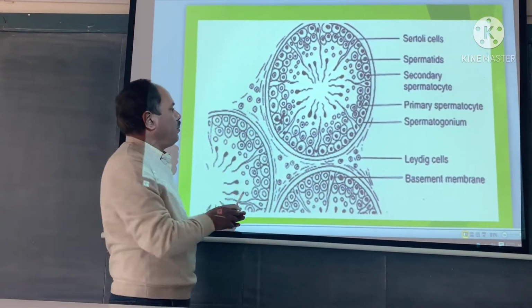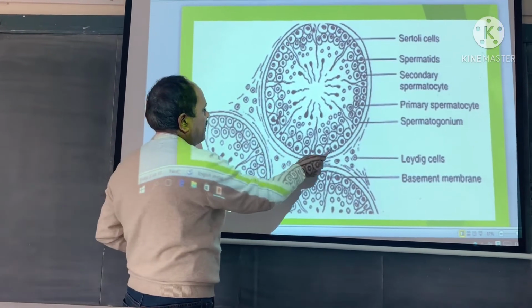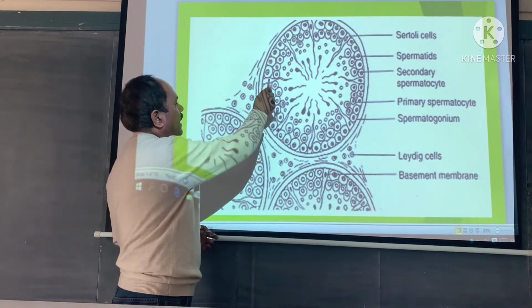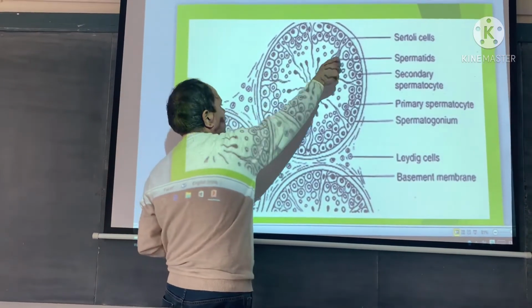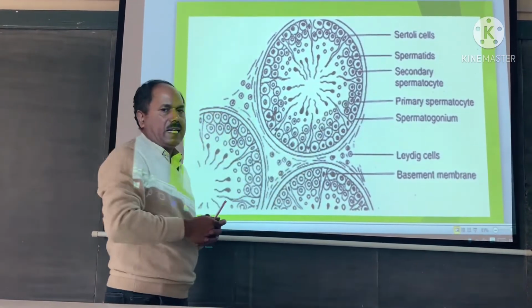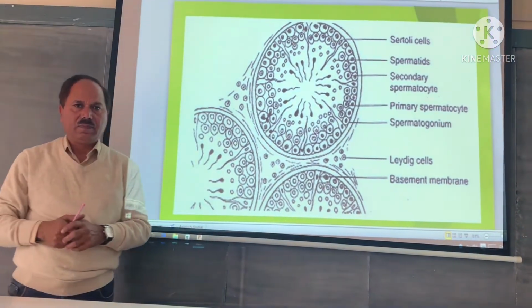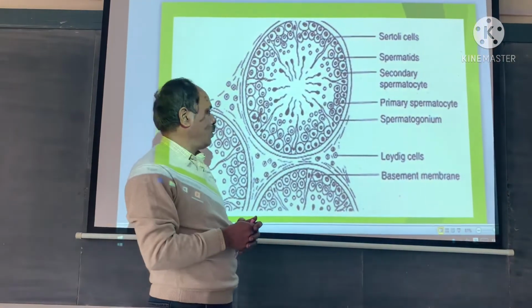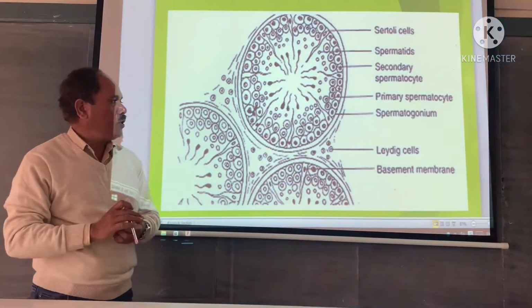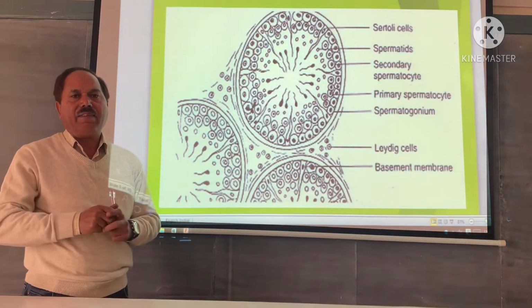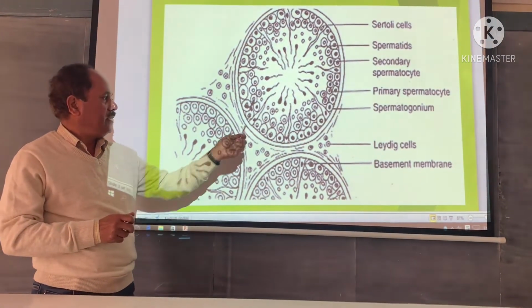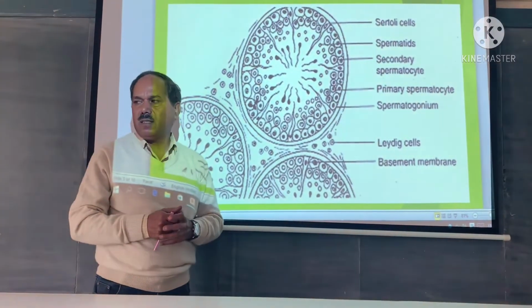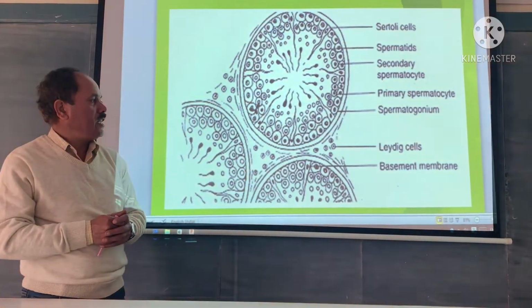In the seminiferous tubule there is a lining of germinal cells. Between germinal cells there are large, somewhat pyramid-shaped cells called Sertoli cells. Sertoli cells provide nourishment. In addition to production of hormones, they provide nourishment to the developing and developed sperms. The germinal epithelium, through spermatogenesis, produces sperms.